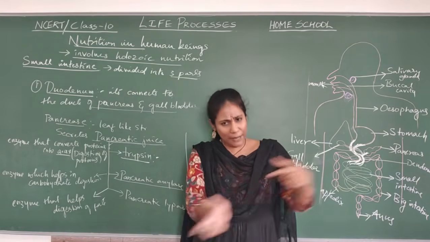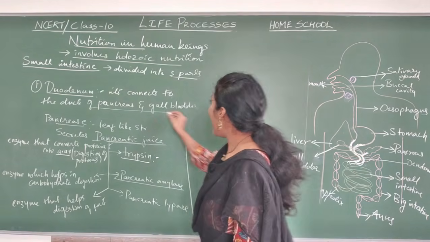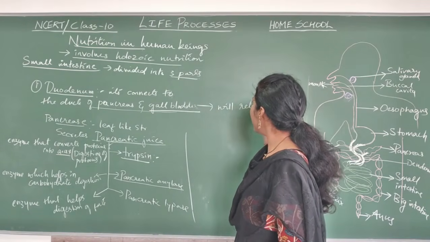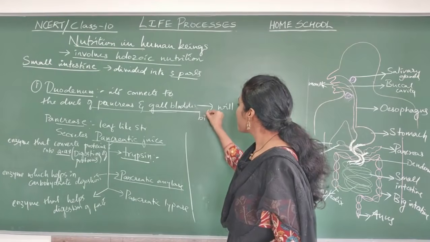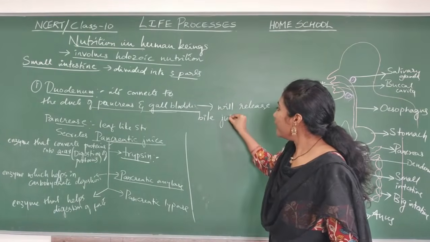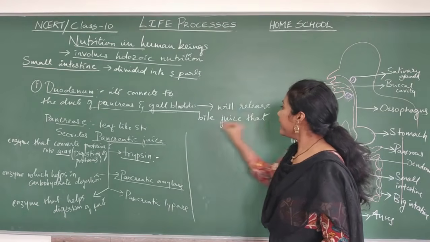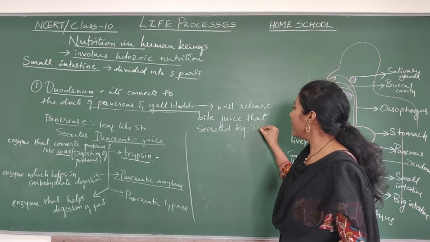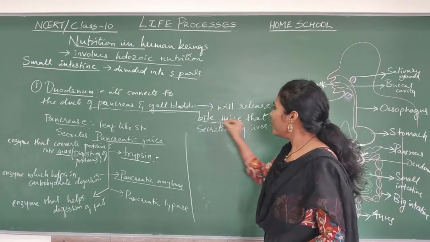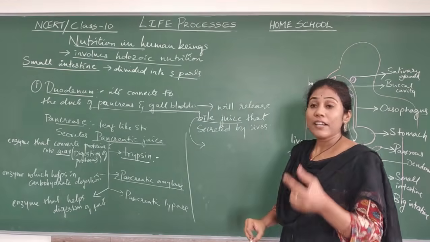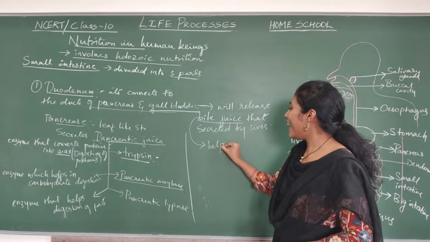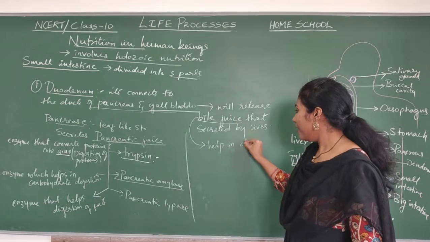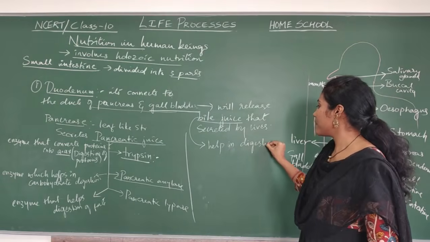In the meanwhile, our gallbladder will release bile juice that is secreted by the liver. What is the duty of bile juice here? Bile juice will help in the digestion of fats.